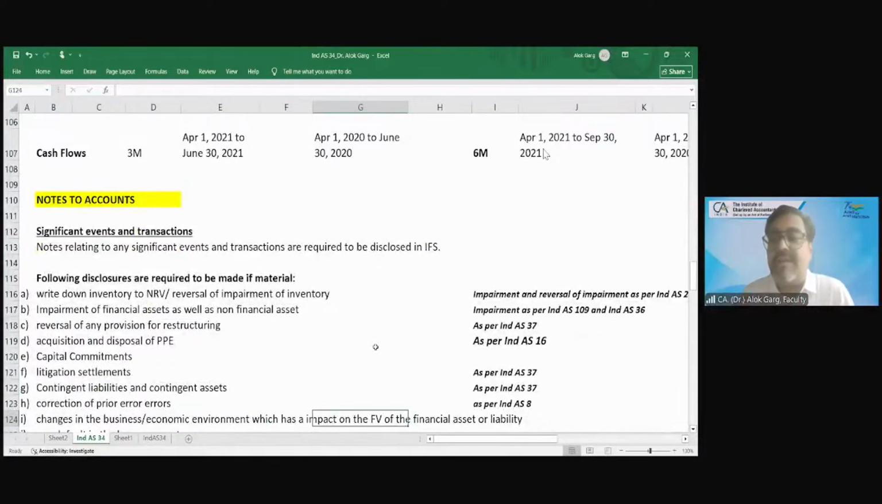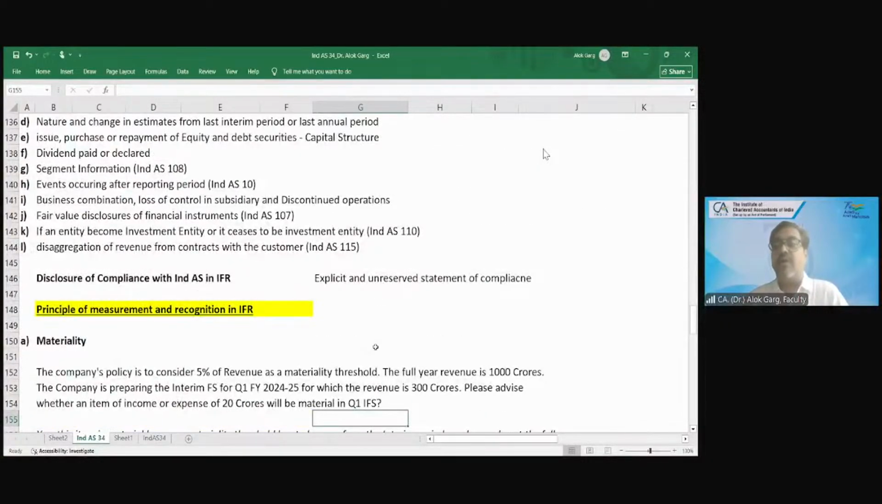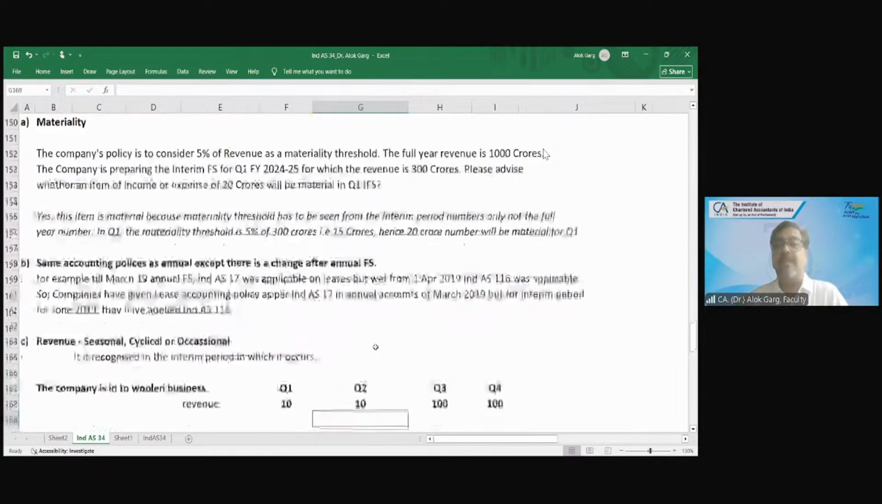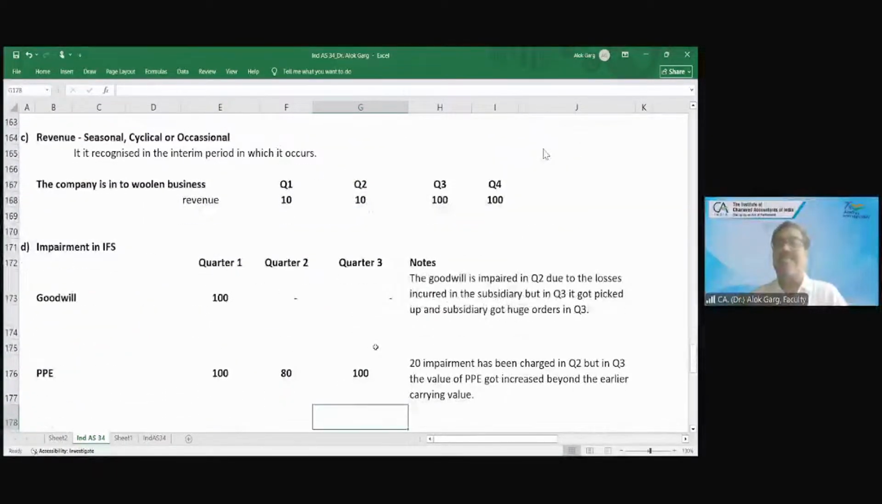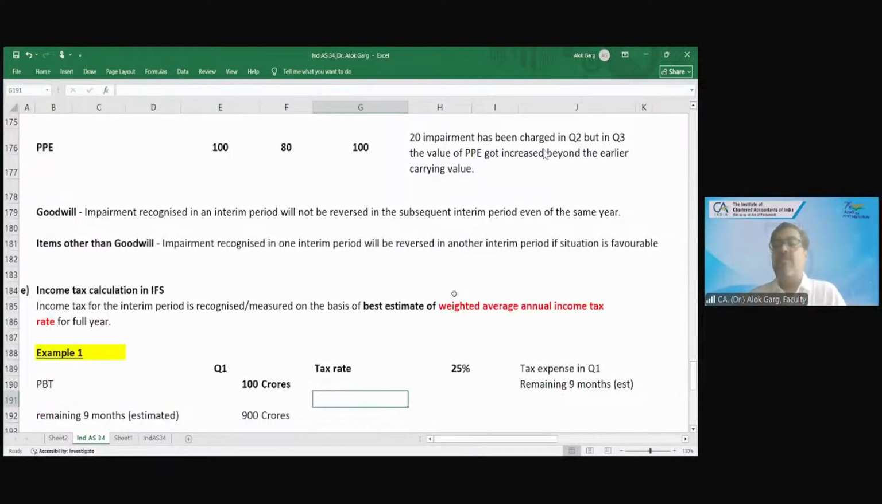And we have also covered the period which is going to be covered in every interim financial statement, right? So we discussed the list of significant notes to accounts and mandatory notes to accounts. And we have also discussed some concepts of principles of measurement and recognition in the interim financial statement, like materiality, same accounting policy, seasonal, cyclical or occasional expenses, impairment, and then income tax calculation. This is what we have covered in detail, my dear friends, in today's standard, right? I hope it is clear to each and every one of you, my dear friends. Is that clear? Absolutely clear.